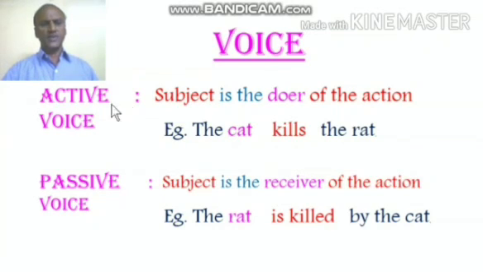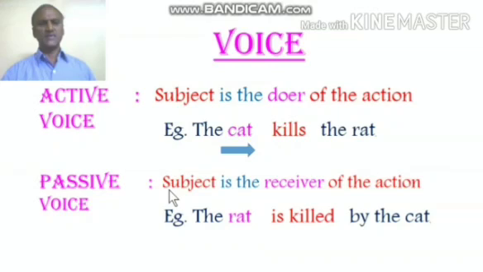Now what does active mean? If the subject is the doer of the action, it is called active voice. Doer of the action, in other words, called as acts. If the subject acts, it is active voice. For example, the cat kills the rat. Now here, the cat is doing the action, which is the subject. Hence, it is called active voice.